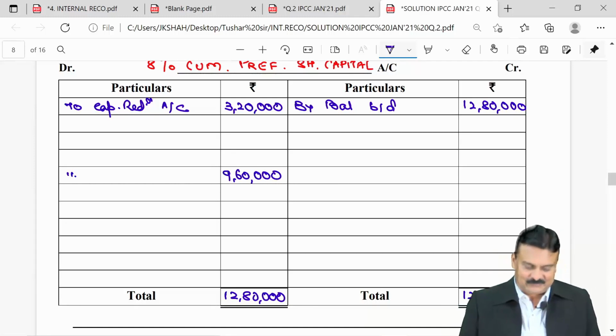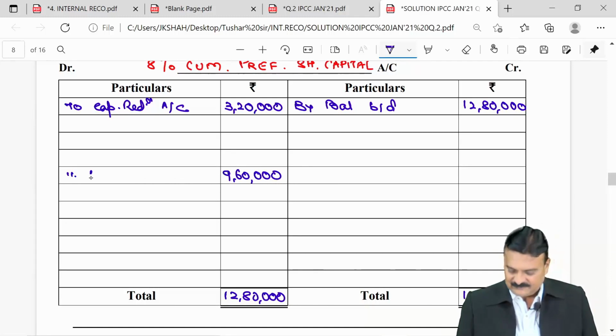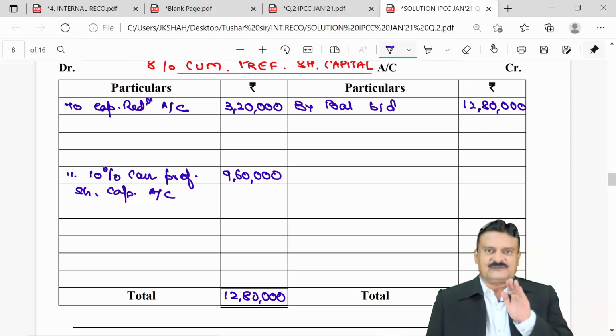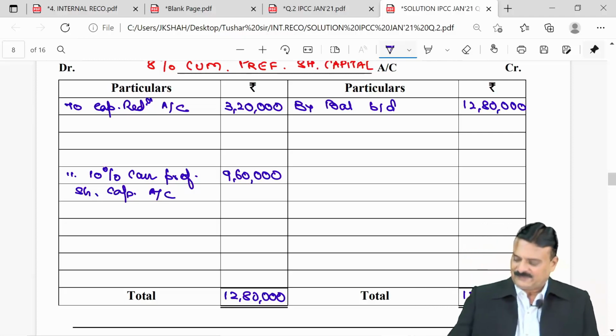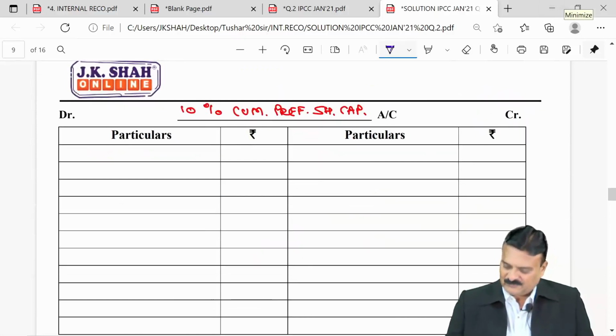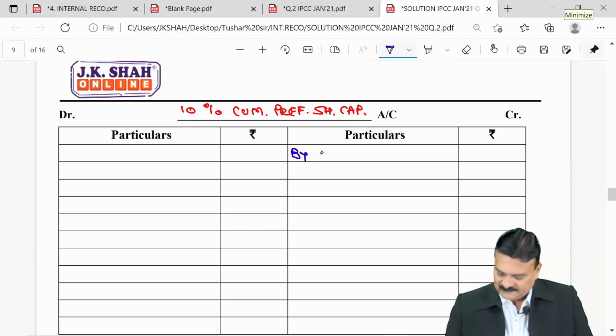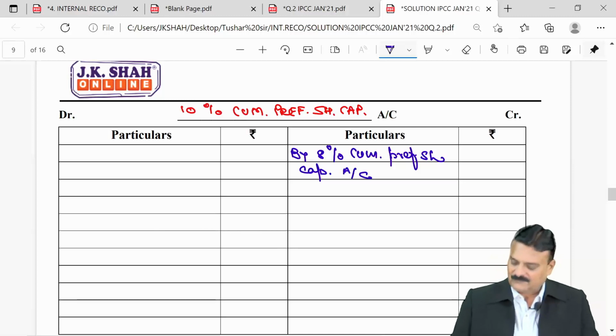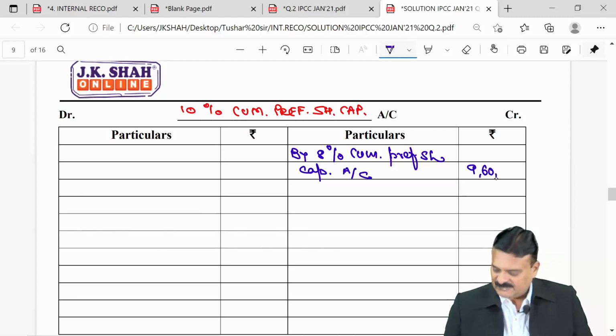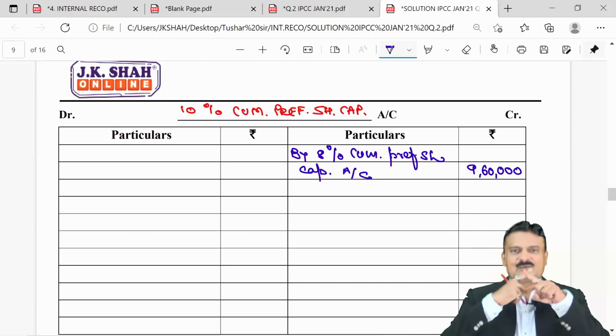To 10%. So to 10% cumulative preference share capital. So from 8% they got converted into 10%. Give the second effect to 10%. So 10% cumulative preference share credit side by 8% cumulative preference share capital account of 960. Meaning thereby old 8% preference shares are now nullified. They are 0.